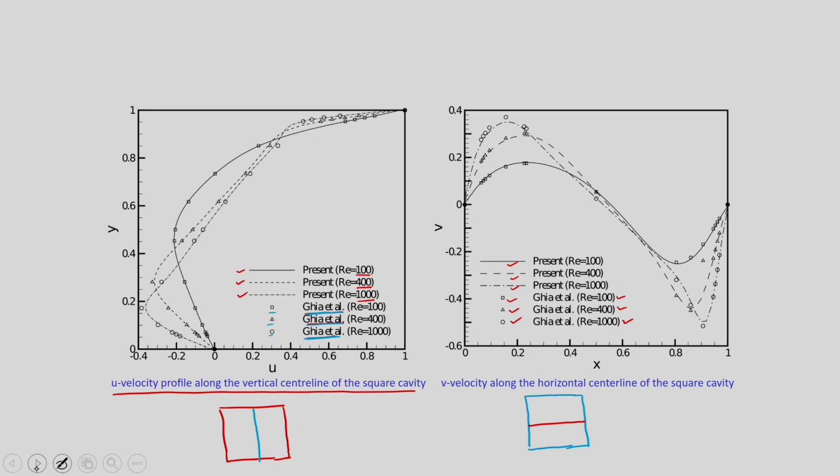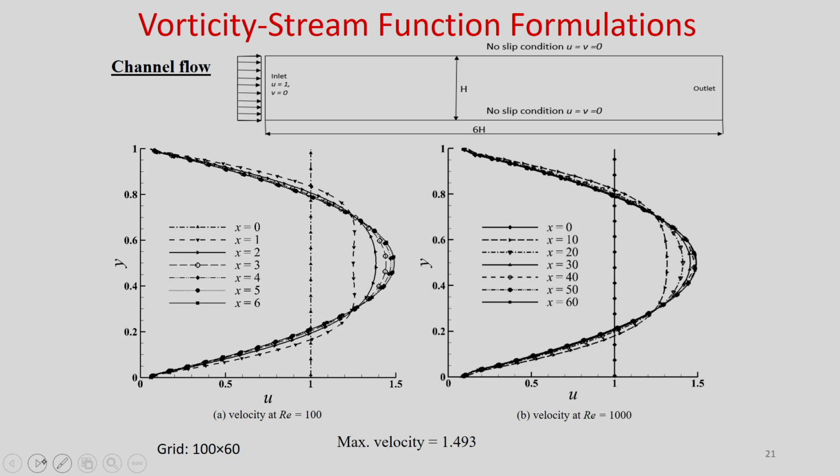Next, we have solved the channel flow. Here L is equal to 6h, where h is the distance between two plates, and u is equal to 1, a non-dimensional velocity, and h is taken in the Reynolds number. We have used a grid of 100 by 60, and we solve the vorticity discretized equation and the stream function discretized equation along with the boundary conditions we discussed for this channel flow.